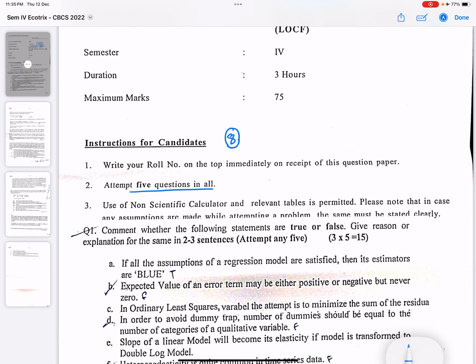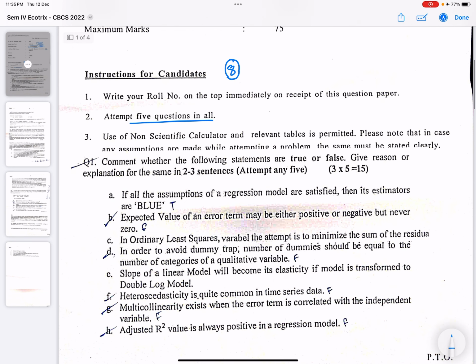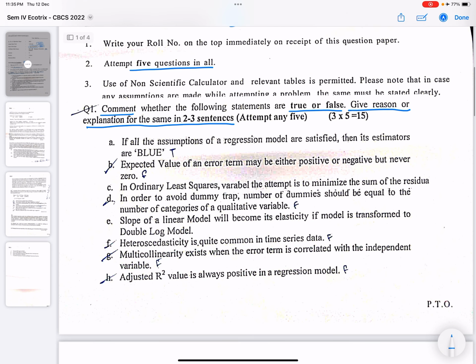Okay. Now starting with the first question. Comment whether the following statements are true or false. Give reason or explanation in 2 or 3 sentences. So the first statement is, if all the assumptions of a regression model are satisfied, then its estimators are BLUE.